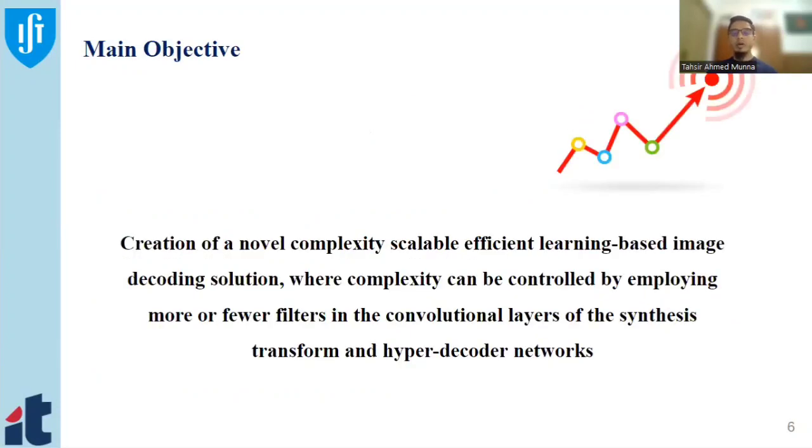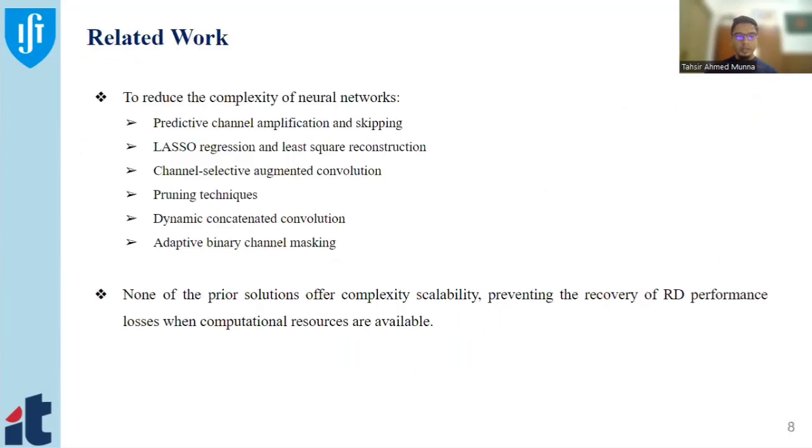We are going to create a novel complexity scalable, efficient learning-based image decoding solution, where complexity can be controlled by employing more or fewer filters in the convolution layer. As you know, lots of work has been done on the complexity of neural networks. As examples, we can mention some pruning techniques, dynamic concatenate convolutions, and adaptive binary channel masking. But in our study, no prior work has been done in terms of complexity scalability, especially in the decoding part.